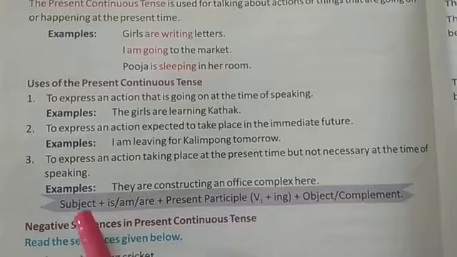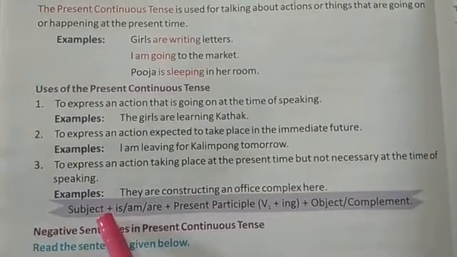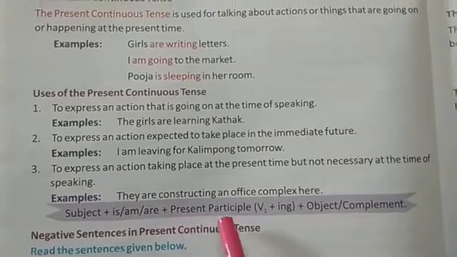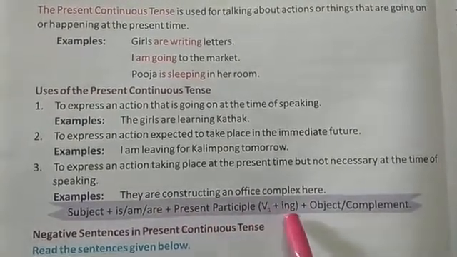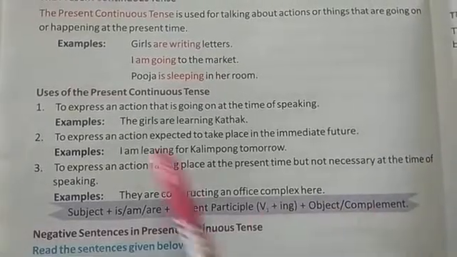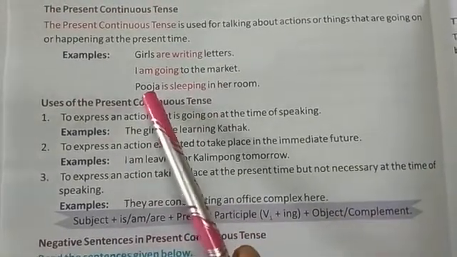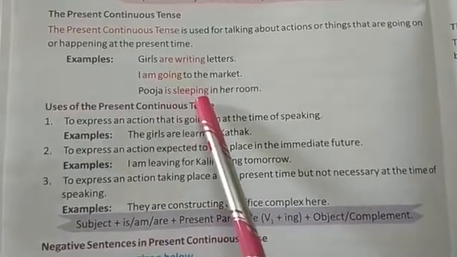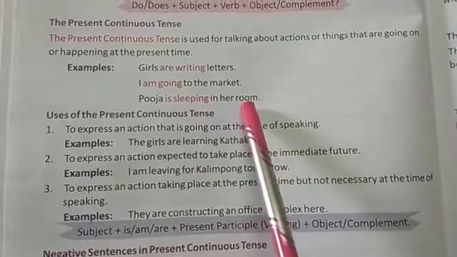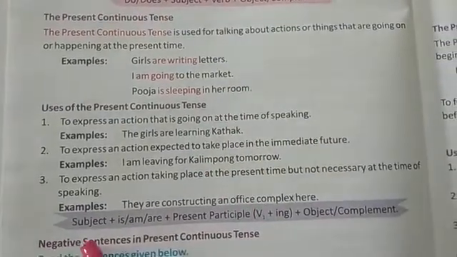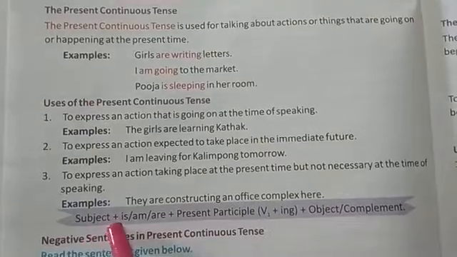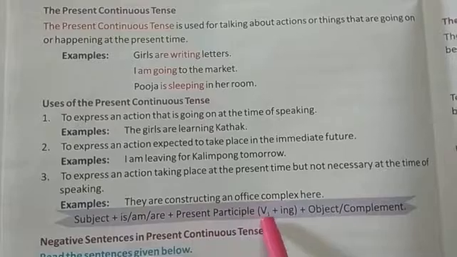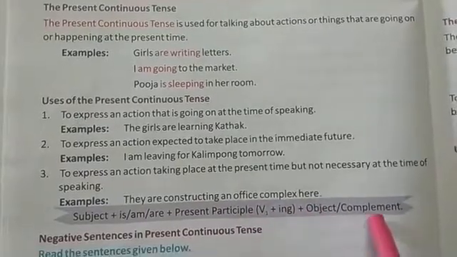So the formation of present continuous tense is subject plus is, am, are plus present participle, meaning V1 plus ing, plus object or complement. See the example: Pooja is subject, is sleeping, is plus verb plus ing, in her room, this is the object. So the formation of present continuous tense is just like this: subject plus is, am, are plus present participle V1 plus ing plus object and complement.